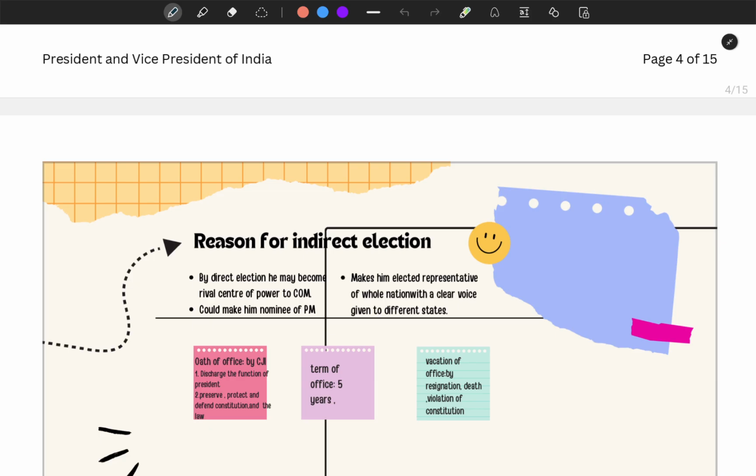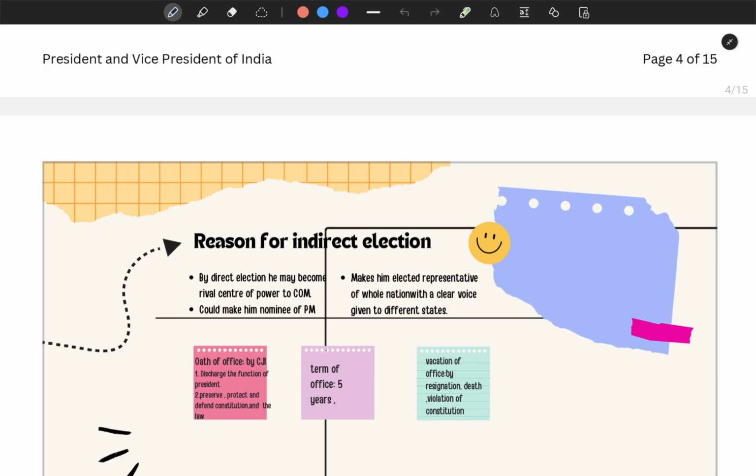And if every single one of us were given the right to vote, then the voter list would have become too huge to manage, and lots of money would have been required to hold these elections. Also, the President is supposed to be above politicians and not a popular politician with a huge election campaign.